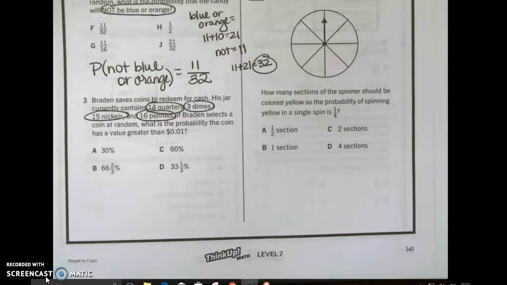Okay, show me that you can, don't tell me. What'd you do? You added them all up.